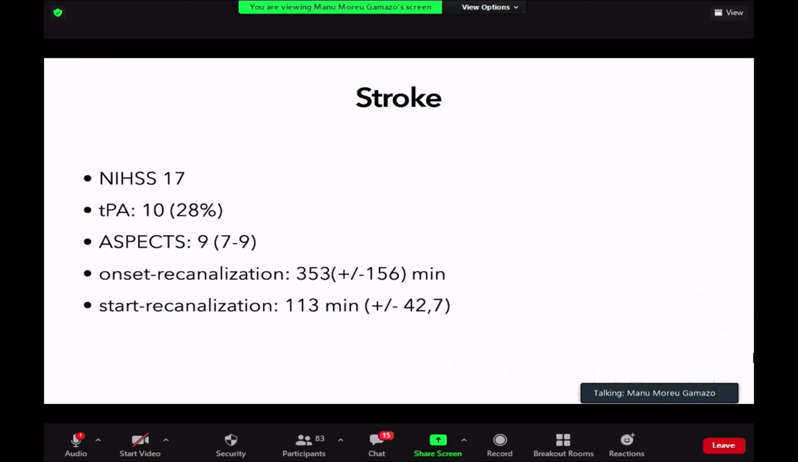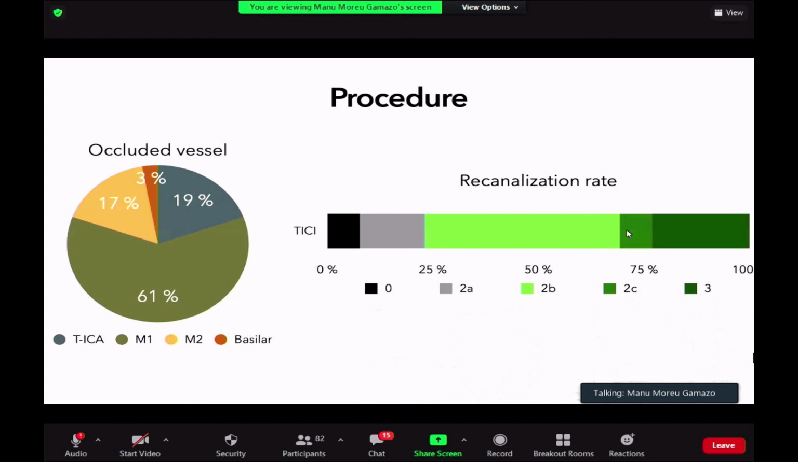The ASPECTS was 9. These were the times from onset to recanalization, and the procedural time was close to 2 hours. If you can imagine, 4 passes, the CT, and so on and so forth. So it's close to 2 hours. These are the results that we have.